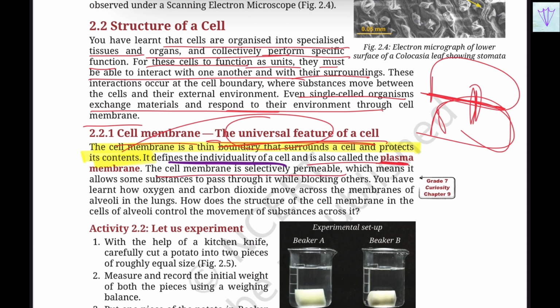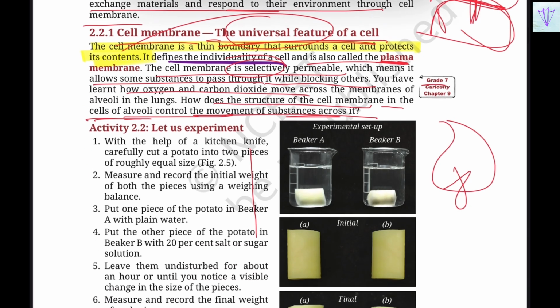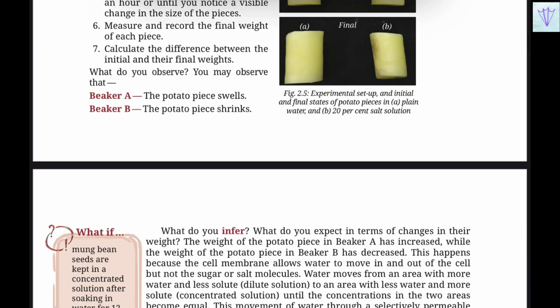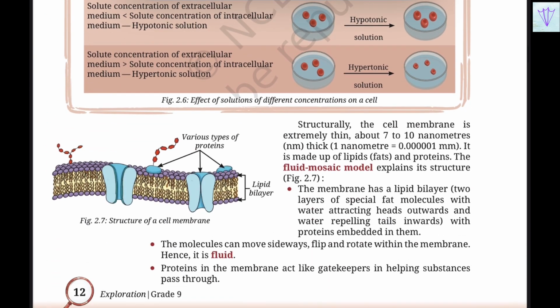The cell membrane is selectively permeable, which means that it allows some substances to pass through it, selectively pass, while it blocks the others. And you have learned how oxygen and carbon dioxide exchange takes place in the alveoli. So how does the structure of the cell membrane in the cells of alveoli control the movement of substances across it? You already read it in your class 7. So in the same way, there will be the osmosis which will be happening in the cell membrane, the place where the exchange will be happening.